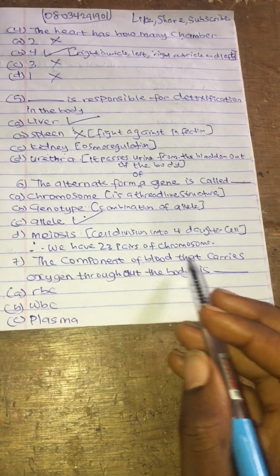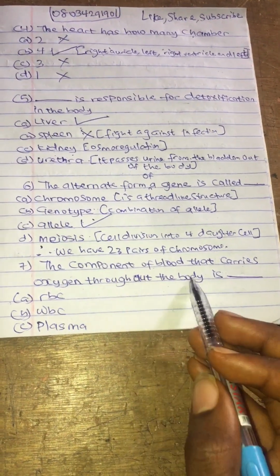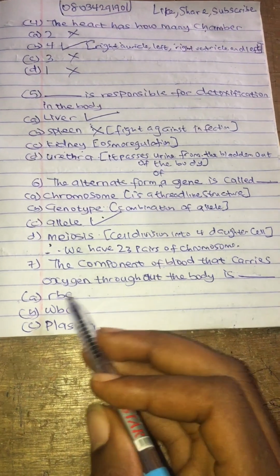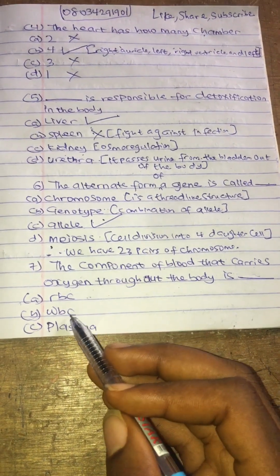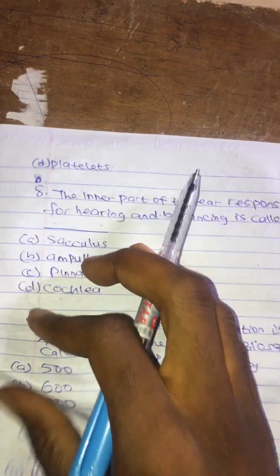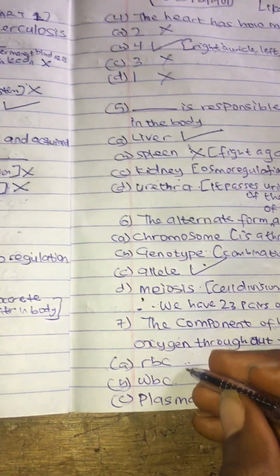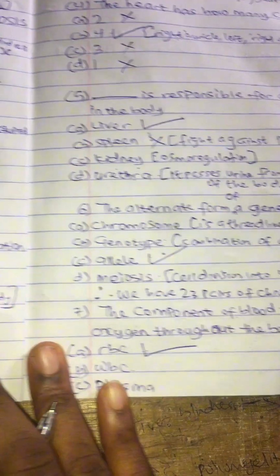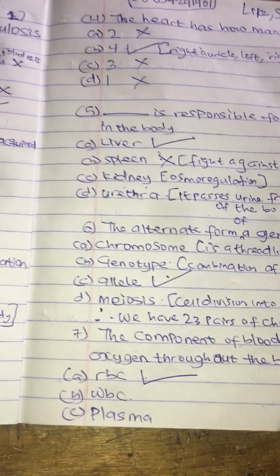The component of blood that carries oxygen throughout the body is dash: A, red blood cell, RBC, also known as red blood cell; B, WBC, also known as white blood cell; C, plasma; and D, platelets. So the correct answer here is red blood cell. It's the one that carries oxygen throughout the body.